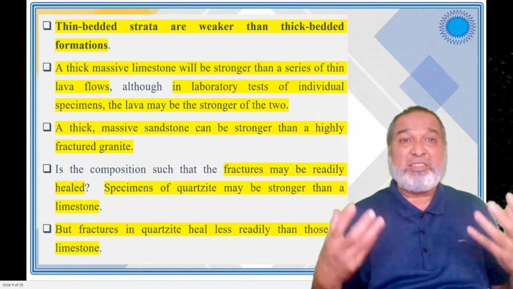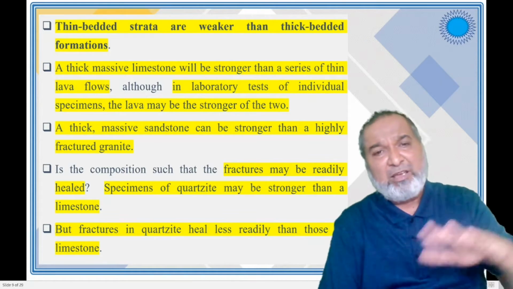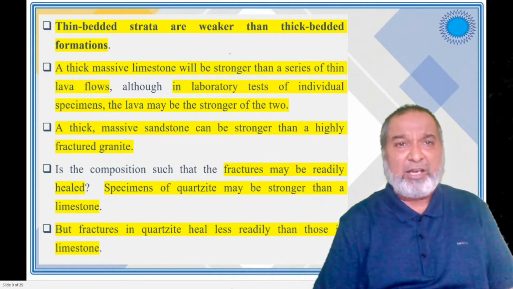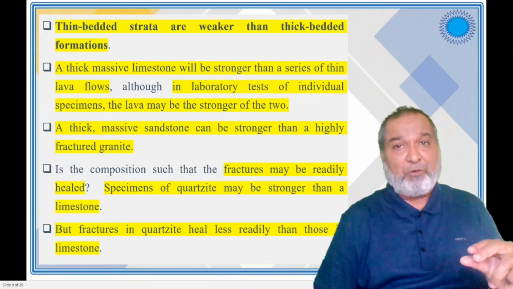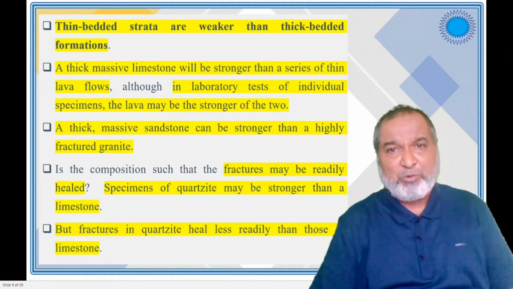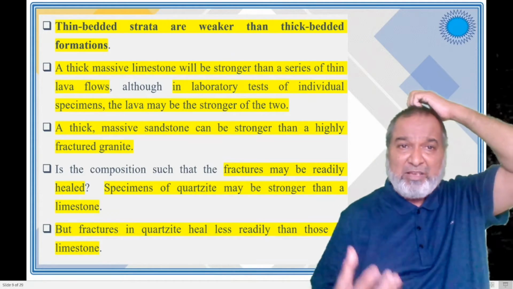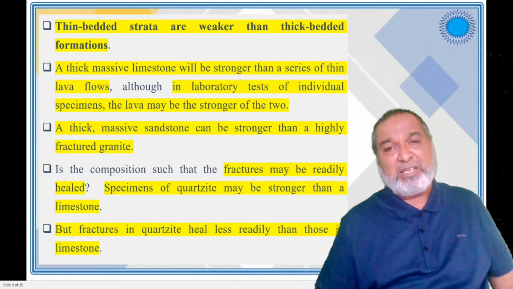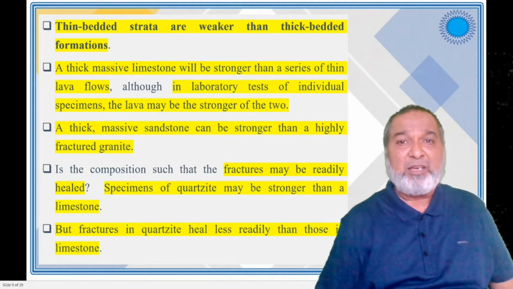Or similarly, a thick massive limestone. In limestone we have cleavages, and along one set of cleavage it will break. A thick massive limestone will be stronger than a thin lava flow. But if you make the analysis, we find that limestone is very soft as compared to the lava. If you take a sample of the lava and a sample of the limestone, we find the limestone is soft as compared to the lava flow.